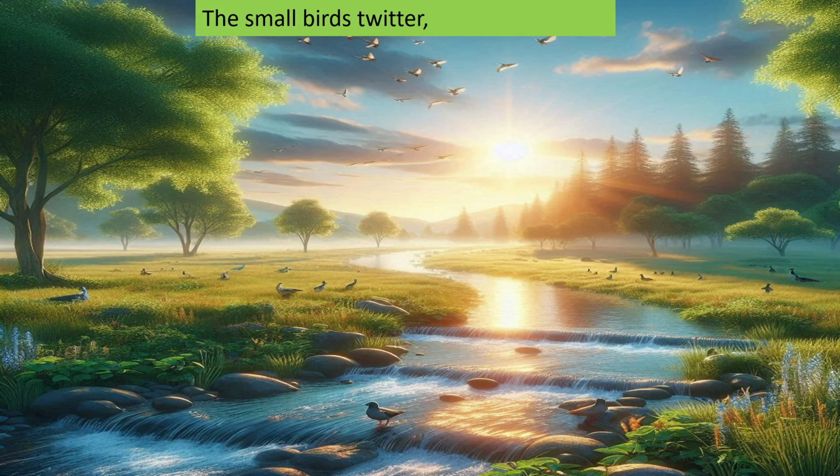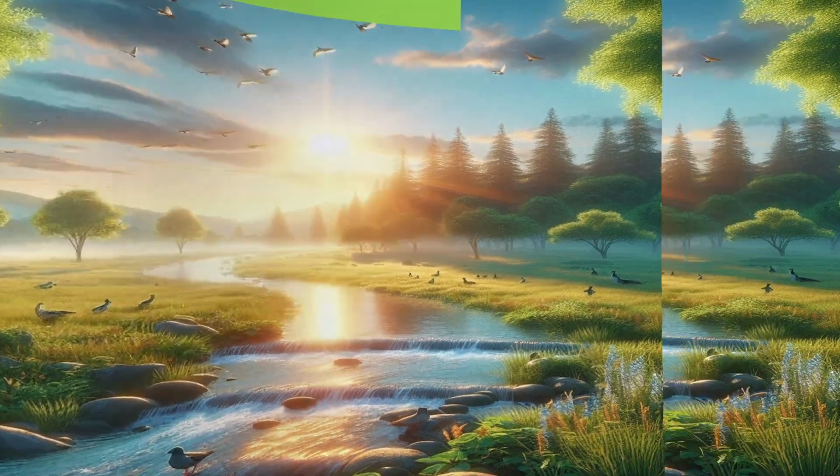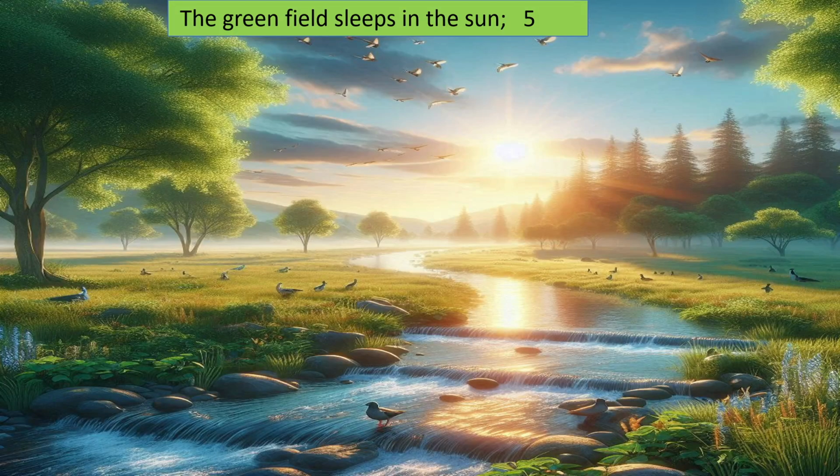The small birds twitter, the lake doth glitter. Doth means does here. The green field sleeps in the sun. That means the sun is bright, everywhere green is there, and water is flowing. It is not frozen like in the winter. Winter is going and spring is entering. At that time, water starts to flow. Ice melts. It is a Western poem where the climate is like that.